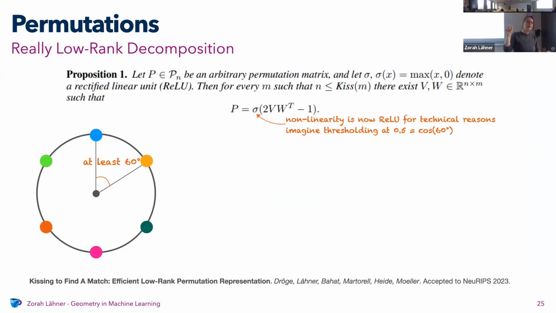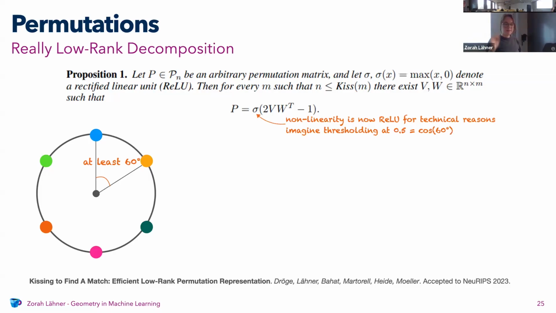So if you arrange them in the correct dimension for the Kissing number, you always have 60 degrees difference between all your points, which is quite a big gap. So this is quite stable. But in reality, you might even choose your numbers a little bit bigger to give your optimization a few more degrees of freedom.